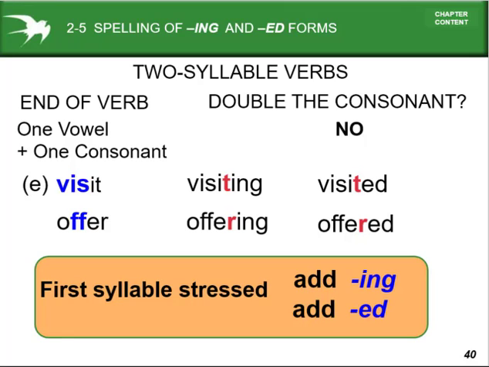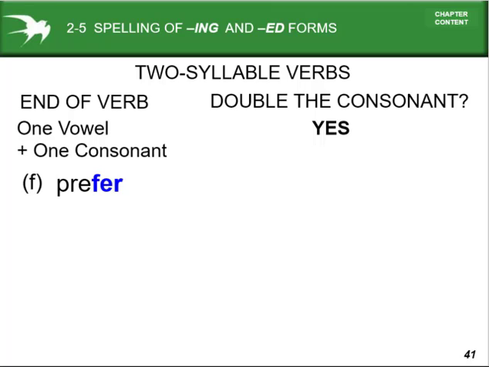Offering, offer. That means we have given the stress in the first part of the word, then we don't need to double the consonant. Visiting, visited, offer, offering, and offered. One vowel, one consonant.